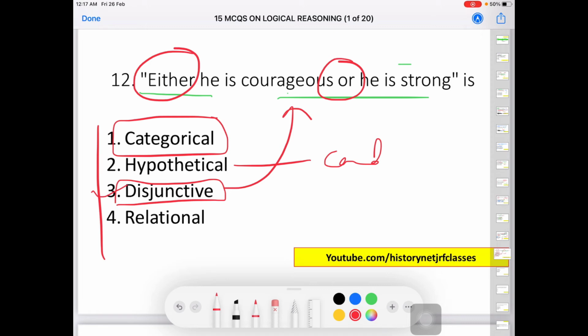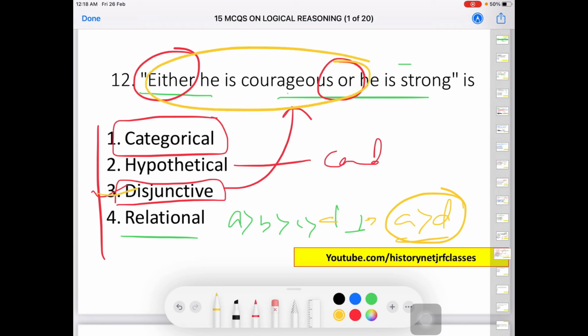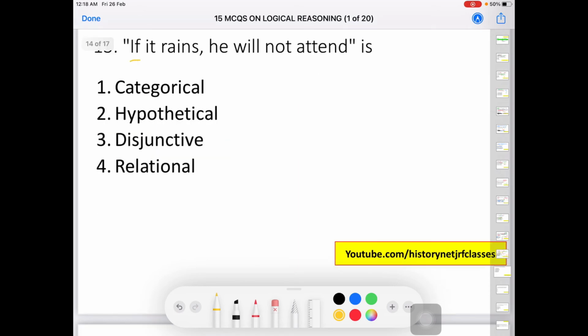Sentences where conditions are implied become hypothetical. Relational denotes relation. For example, if A is greater than B, B is greater than C, and C is greater than D, then we can conclude that A is greater than D. So it is talking about which one is smaller and which one is greater. So under disjunctive we have this alternate. Next we have, if it rains he will not attend, so it is hypothetical, right?